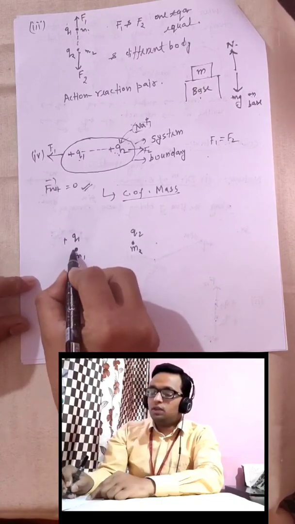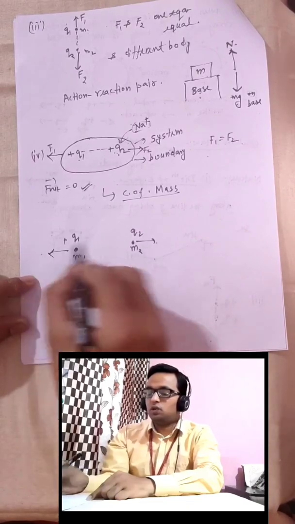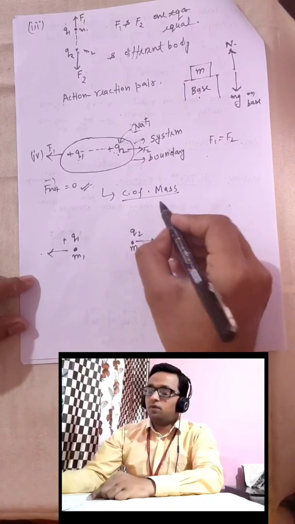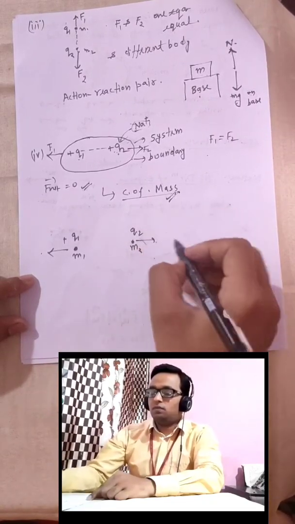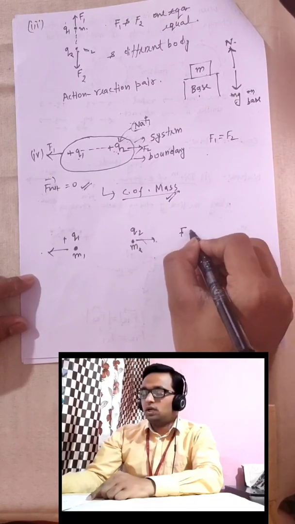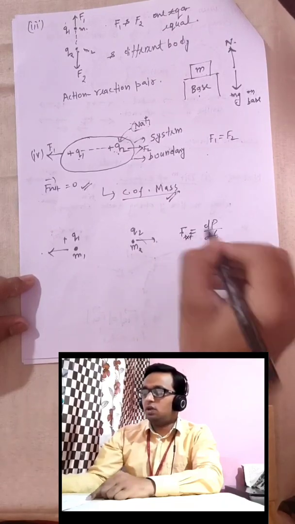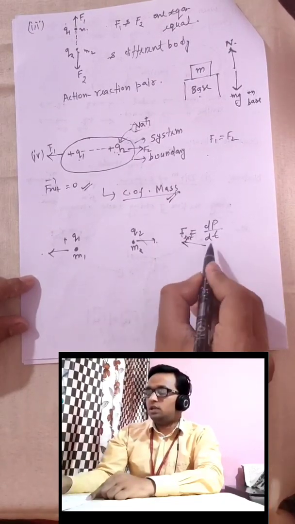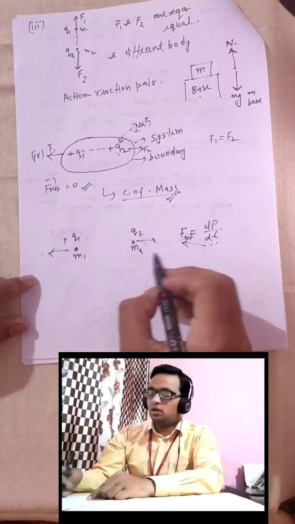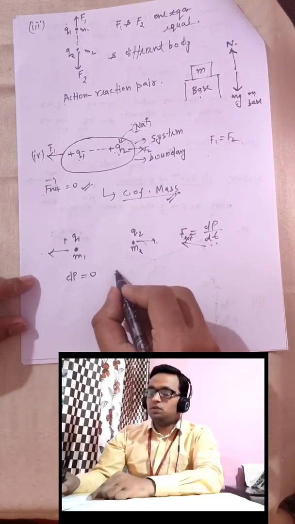If these are two particles exerting equal forces on each other, or the net force on this system is 0, then from the center of mass chapter, or from Newton's second law, F external equals dp by dt. If F external is 0, then dt multiplied with F external means dp will be 0. So dp will be 0 means what?